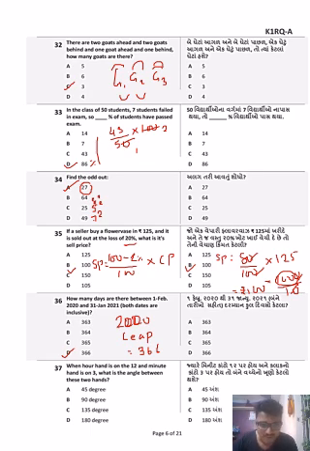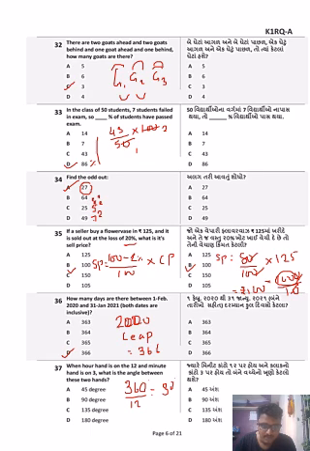Okay. Next one. When the hour hand is on 12 and the minute hand is on 3, what is the angle between the two hands? Now you see, the clock is divided into 12 different sections. The minimum angle between two sections is 30 degrees.